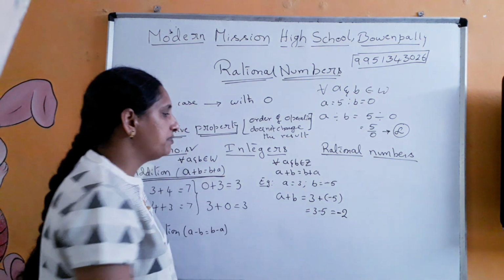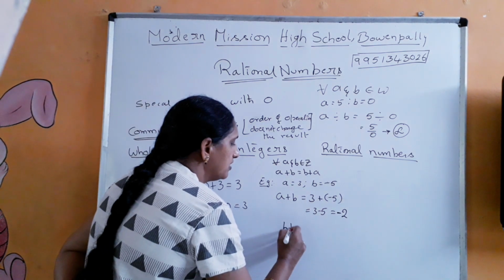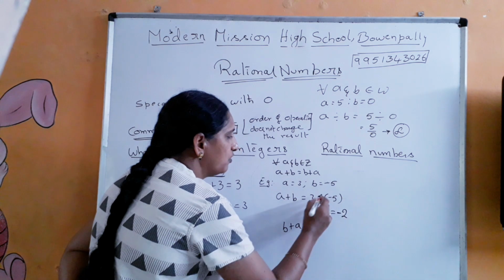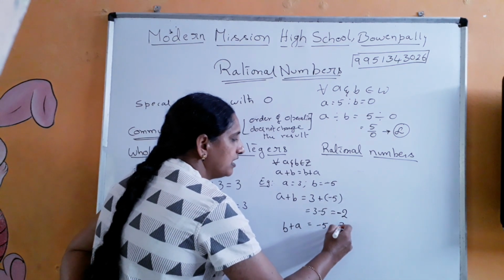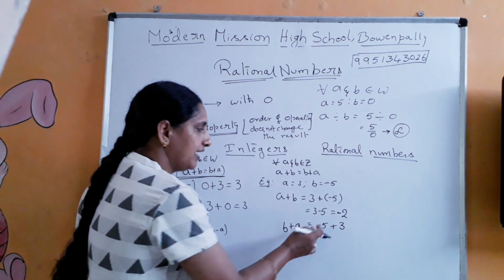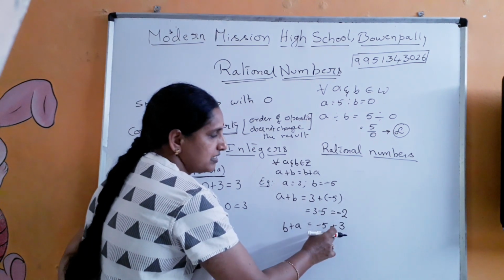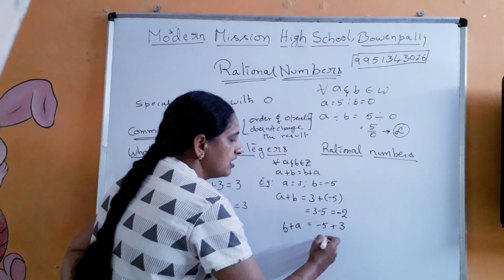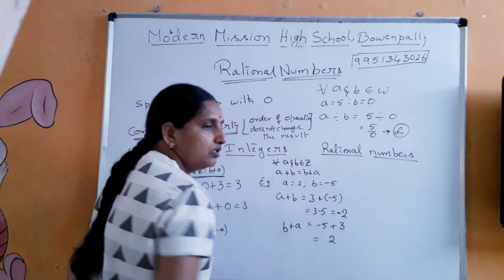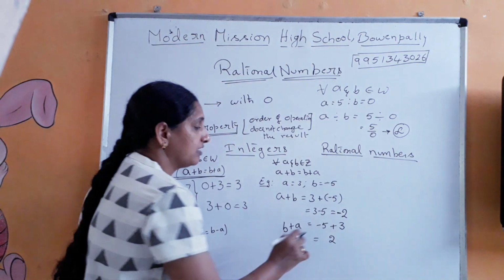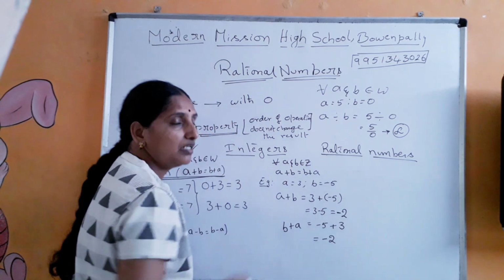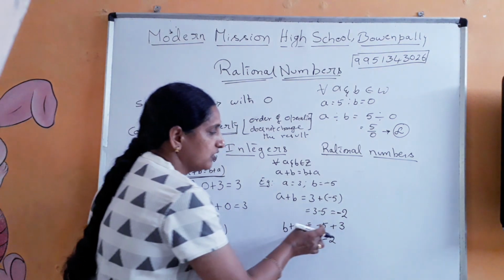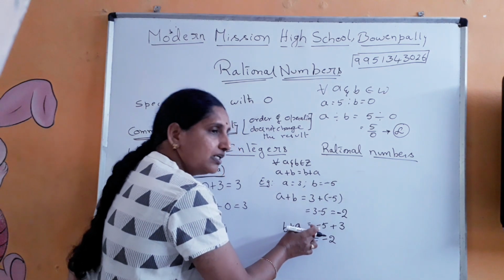Okay, now let us see B plus A. Let us see for B plus A. What is B? Minus 5 plus A. It is 3. Again 1 minus and 1 plus is there. So subtraction takes place. 5 minus 3 is 2. Which sign we have to give? The sign of the larger number we have to give. What is the larger number? 5. What is the sign? Minus.